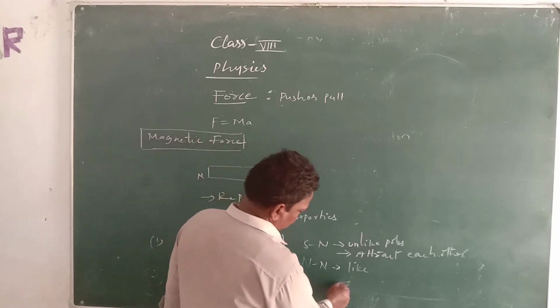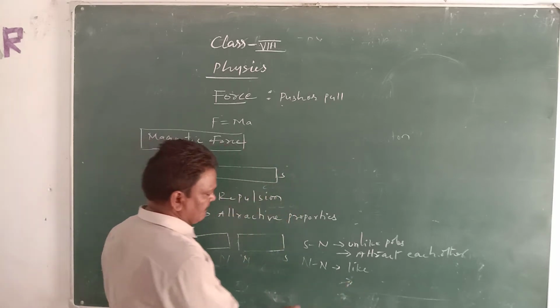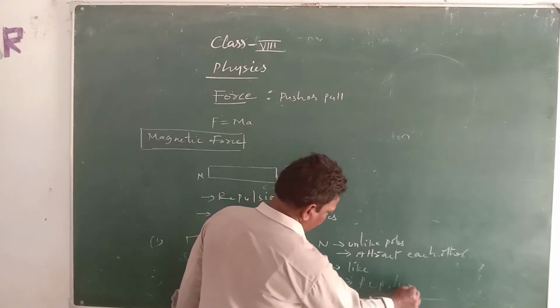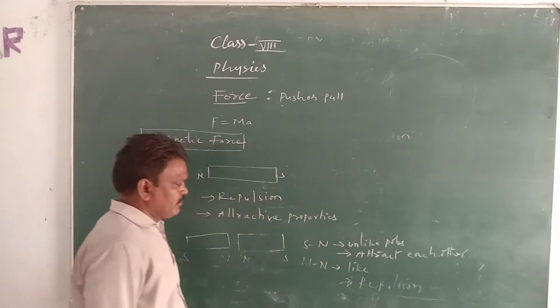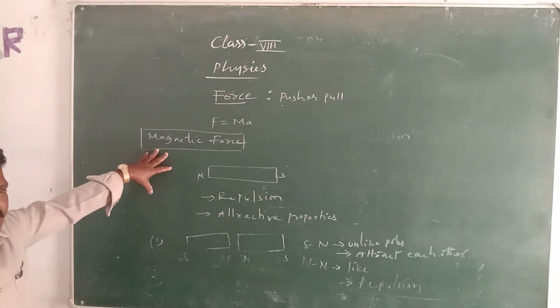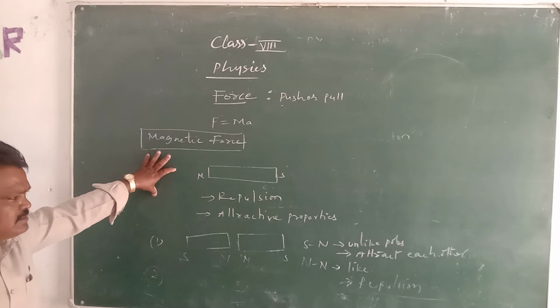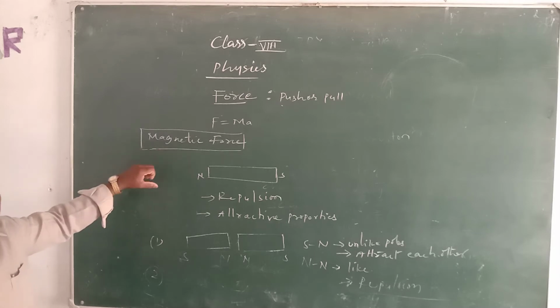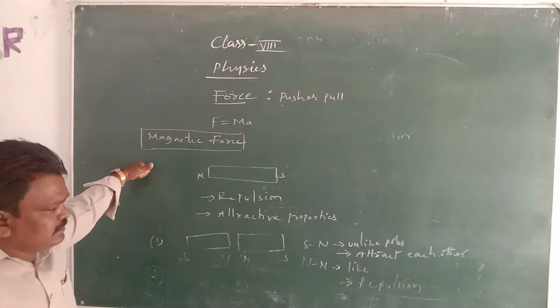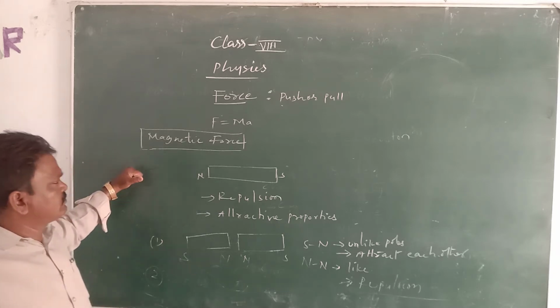Like poles have the property of repulsion. The magnetic property is widely employed in electrical devices, for example in fans, refrigerators, generators, and DC or AC motors.